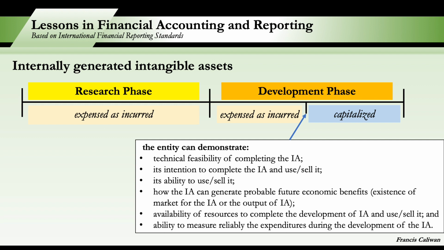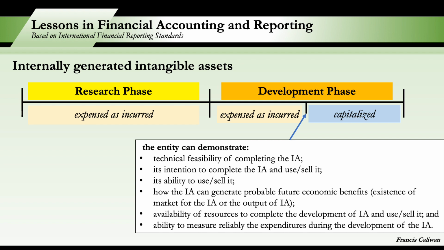So the entity can demonstrate, number 1, technical feasibility of completing the intangible asset. It is feasible that the asset will be completed. The entity's intention to complete, the entity's ability to use or sell, how the intangible asset can generate probable future economic benefits, or is there a market for that intangible asset so that we can generate benefits from it.